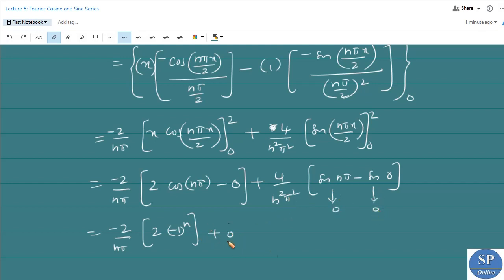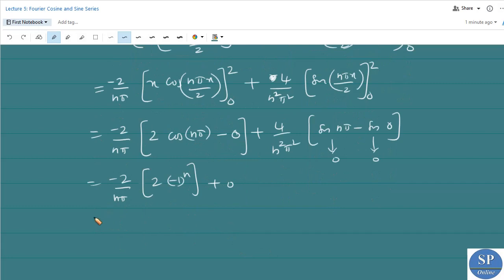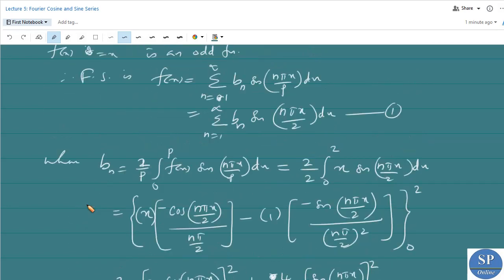So this is 0. So we have, this is nothing but 4 by n pi, minus 1 to the power n plus 1. Here we have minus 1 power n and here we have minus 1. So this will be bn. So replacing the value of bn, here we get the sine series.